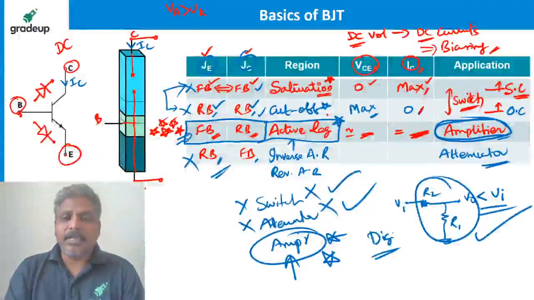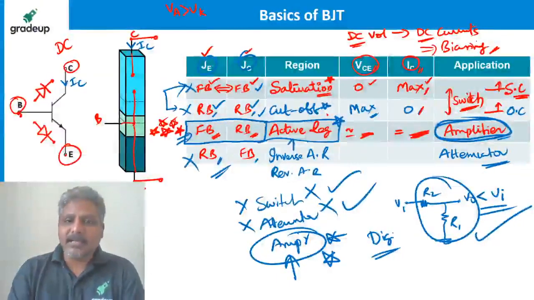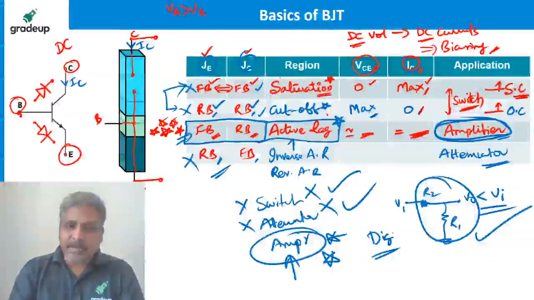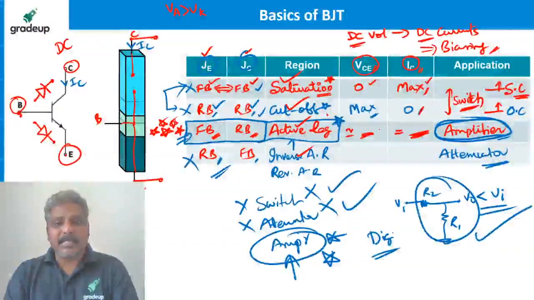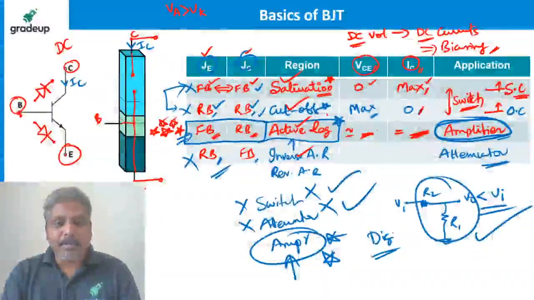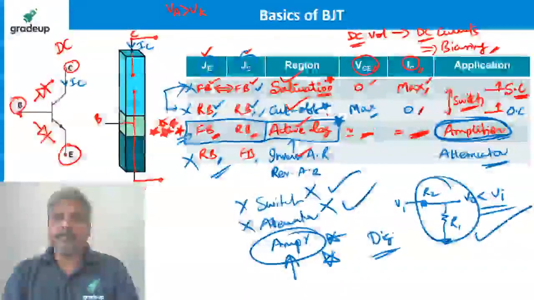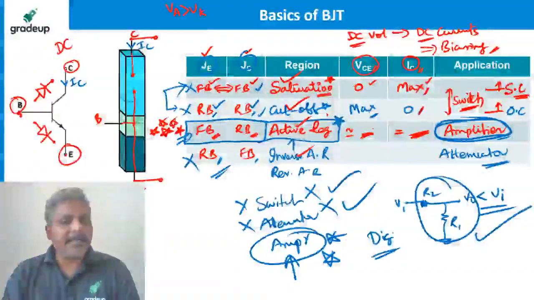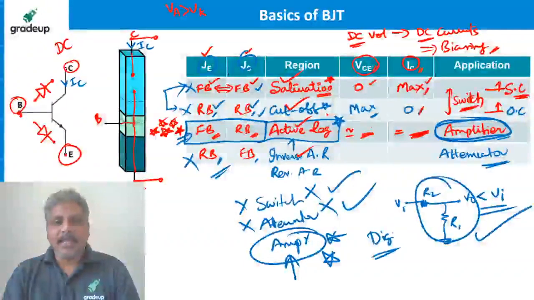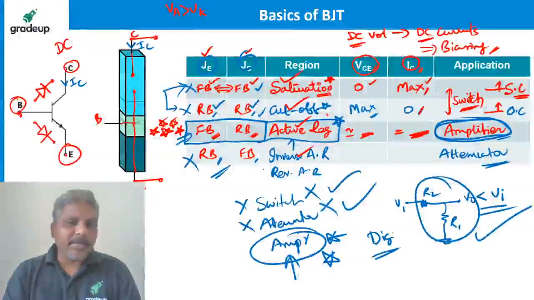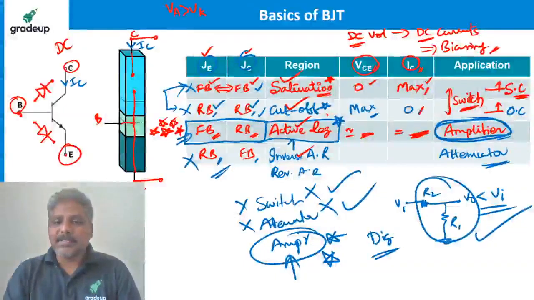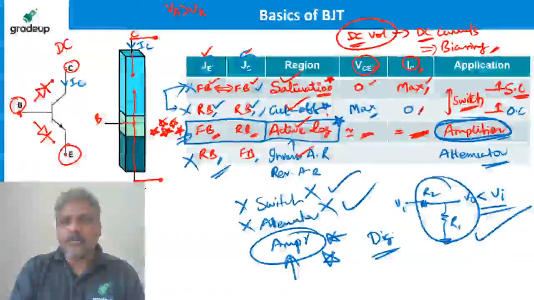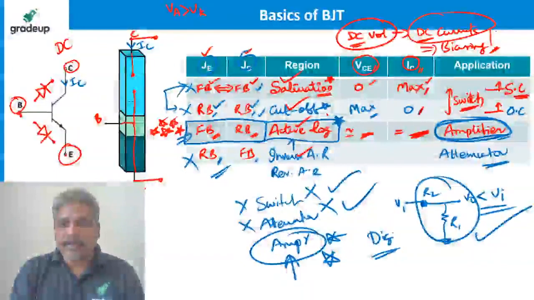How much is the DC voltage? How much is the DC current? These regions of operation can all be called biasing. There is a misconception among students that biasing means only the active region. Not necessarily. Biasing can be saturation, cutoff, inverse, or active, anything. How do we get saturation, cutoff, or active? By applying DC voltages and currents. This is what we call biasing.